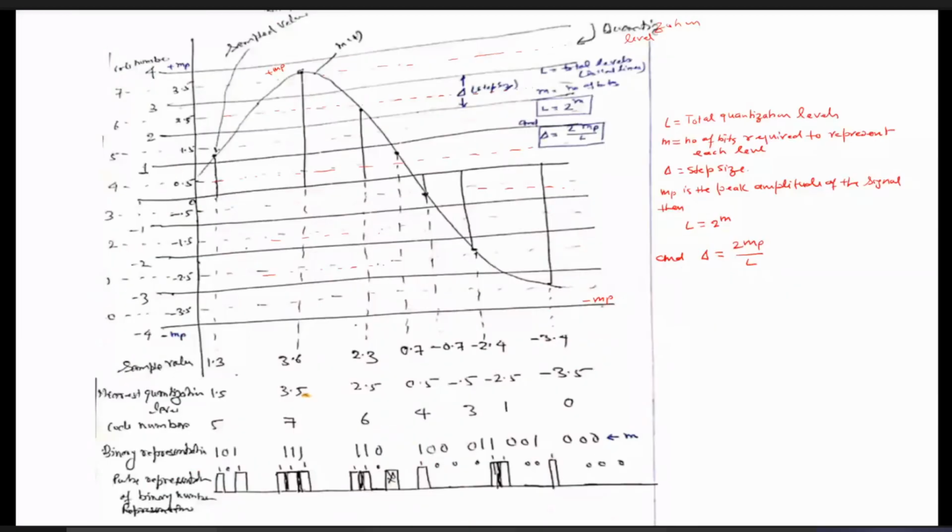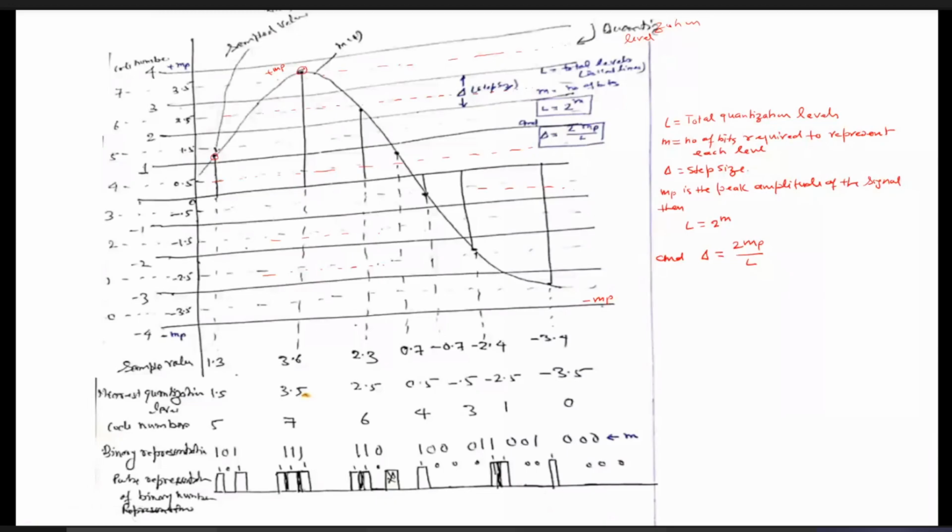Now, to understand it with more clarity, I have drawn another figure like this, with another analog signal, to give you more sound knowledge so that you have all the concepts clear. For this analog signal, our first step is sampling. We take the sample value of this analog signal at this point, this point, and this point.